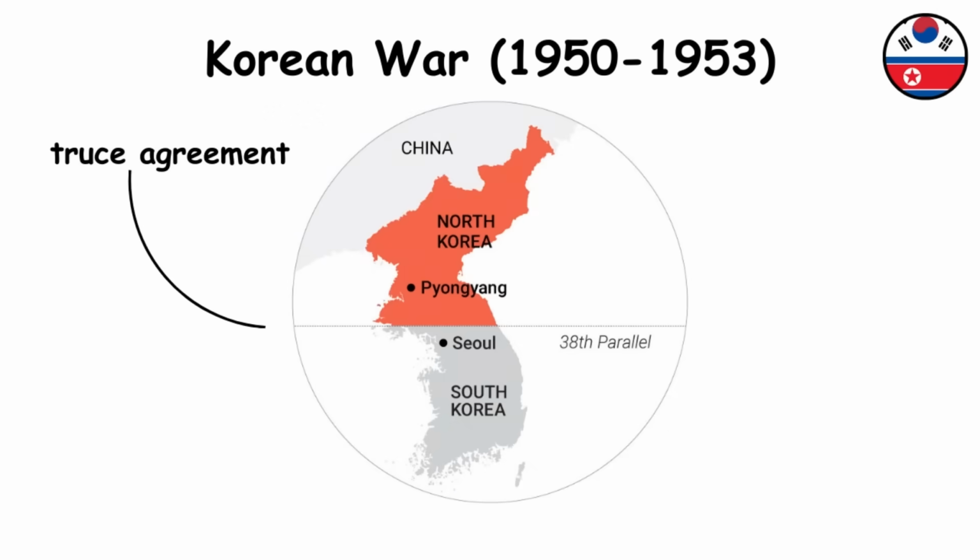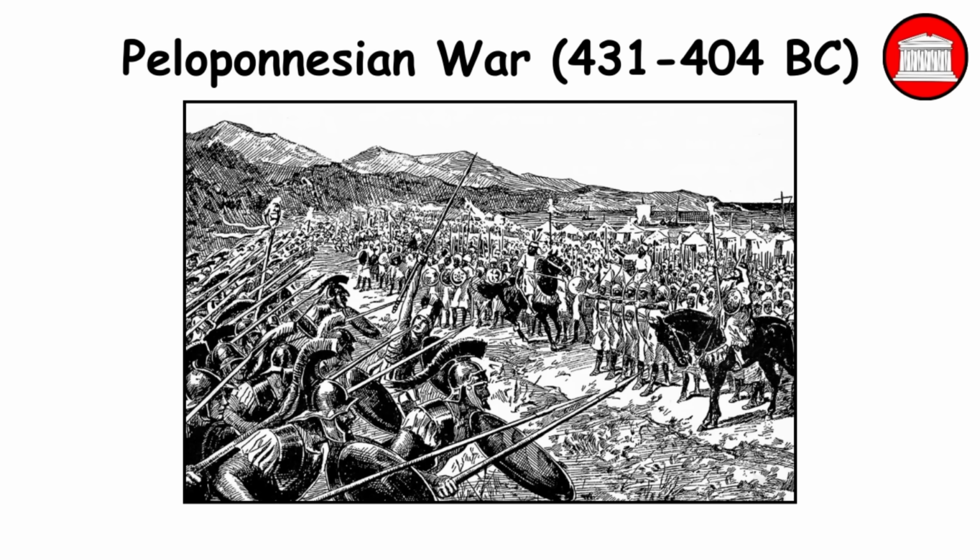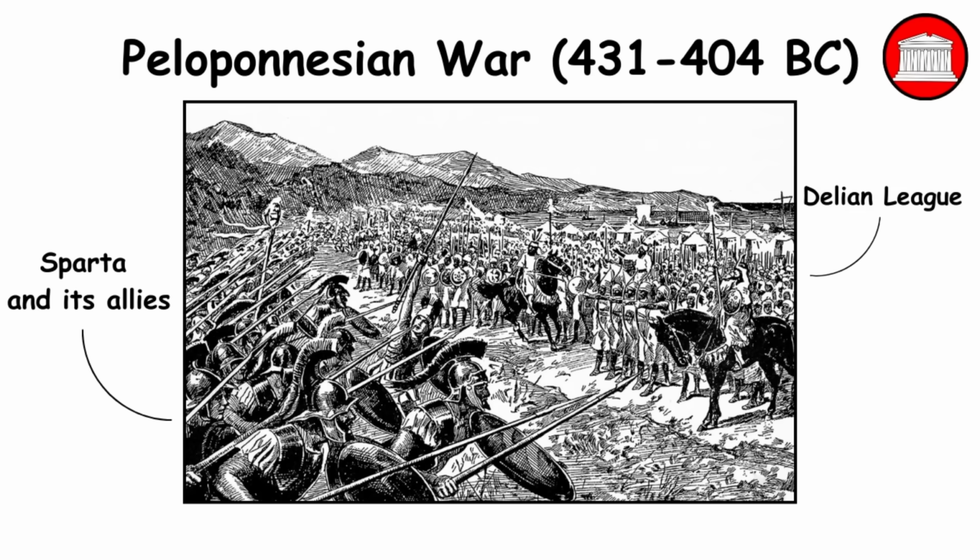The war ended in an armistice agreement rather than a peace treaty, leaving Korea divided. It resulted in the deaths of over 5 million people. Peloponnesian War. The Peloponnesian War was fought between Athens and its allies, known as the Delian League, and Sparta and its allies, known as the Peloponnesian League.